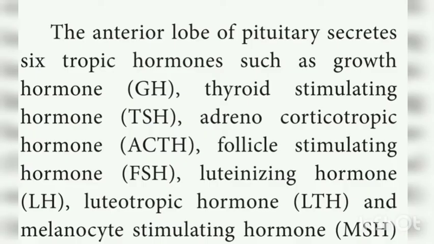The anterior lobe of the pituitary secretes tropic hormones such as growth hormone, thyroid stimulating hormone, adrenocorticotropic hormone, follicle stimulating hormone, luteinizing hormone, leutotropic hormone, and melanocyte stimulating hormone.